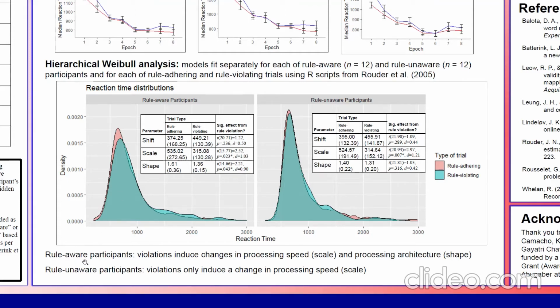We found that for rule-aware participants, seeing a rule violation led to a change in processing speed, that is the scale parameter, and also in the processing architecture, as indexed by the shape parameter. By contrast, for rule-unaware participants, seeing a violation only led to a change in processing speed, that is to say, the scale parameter.